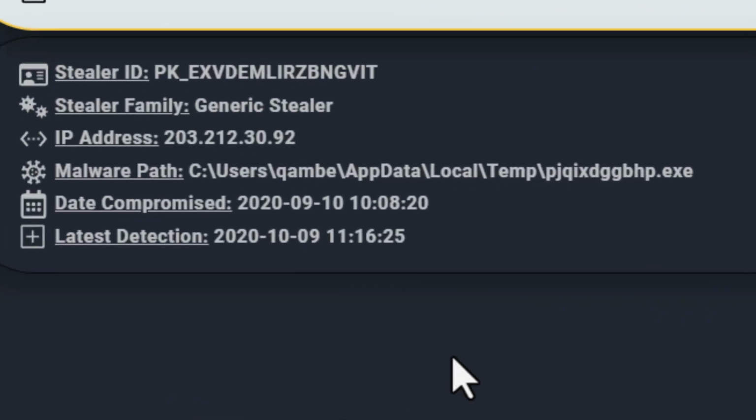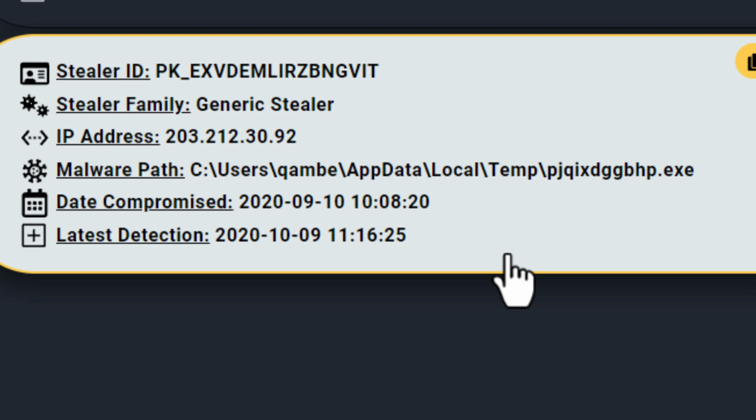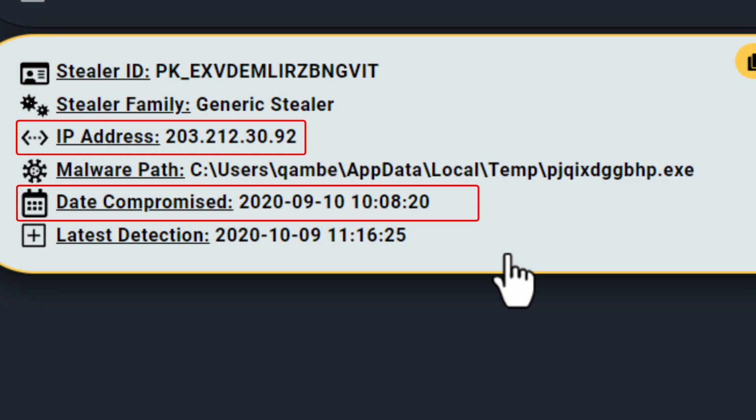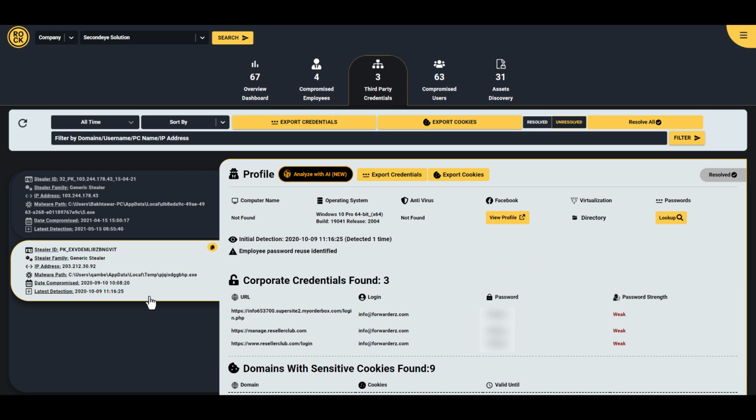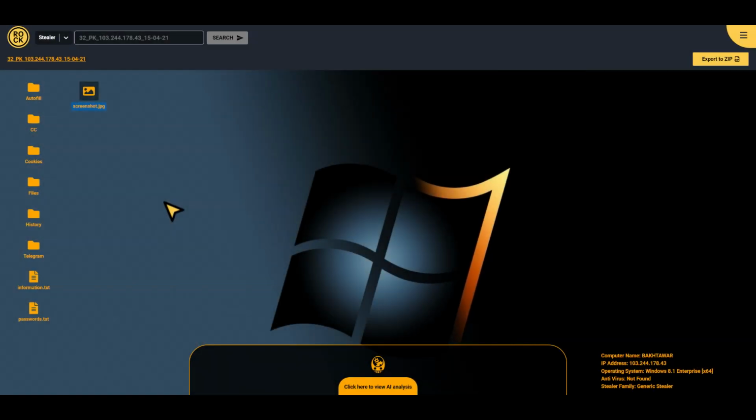I'm clicking right now on the other infected machine that we have here. Let's call it computer B, and it also has a Pakistani IP address and was infected back in 2020. And without any doubt, we can clearly understand that this computer is also associated with some high privileged employee by holding credentials to the info@forwarders.com email address.